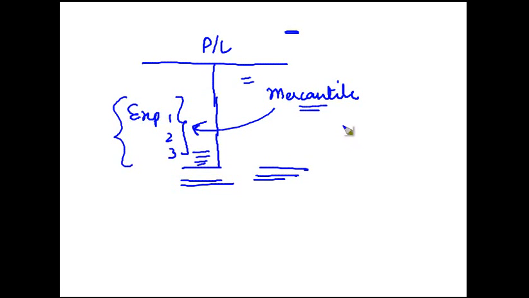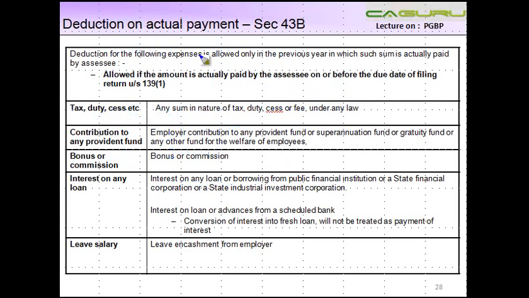right? But under the tax laws, section 43B specifically provides that some specific expenses, it is not applicable to all the expenses, it is only applicable to some specific expenses, will be allowed as a deduction only when these are paid. Let us have a look at these expenses which are allowed as a deduction only if they are paid during the previous year, or if they are not paid during the previous year, they are paid before the due date of filing of return under section 139(1) as applicable to the relevant assessee.